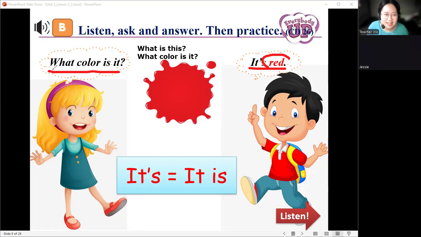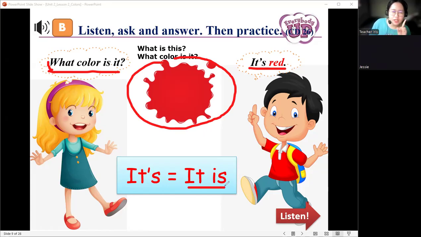Like for example, this one. What color is it, Jessie? It is red. Very good. We can also say just it's, instead of it is, because it's the shorter version of it is. It's red.